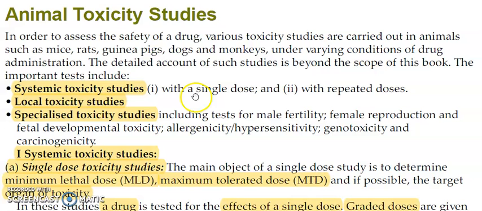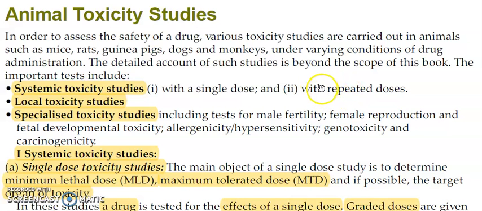This systemic toxicity study again includes two kinds of studies. The first one is the single dose study, and the second one is the repeated doses study. The single dose study is nothing but the acute toxicity study.